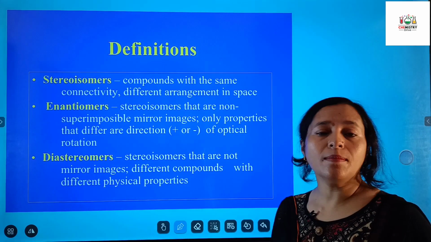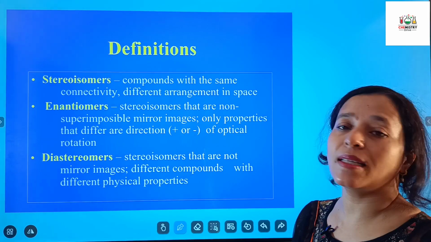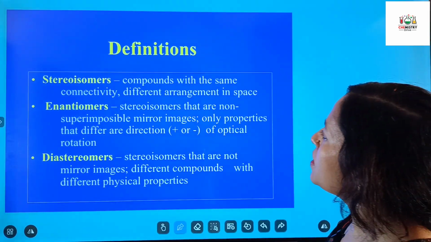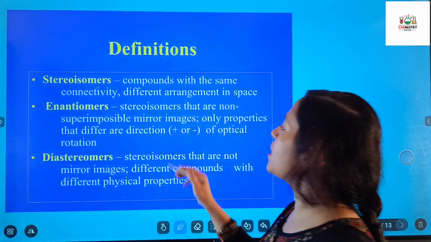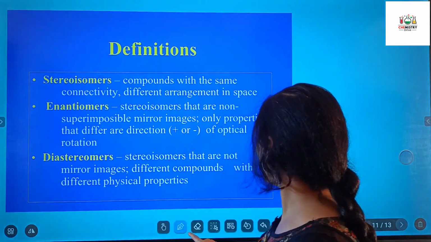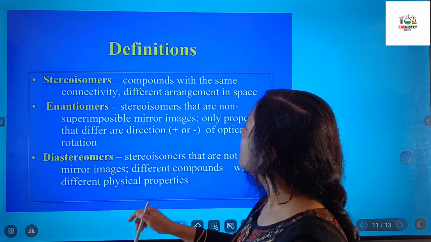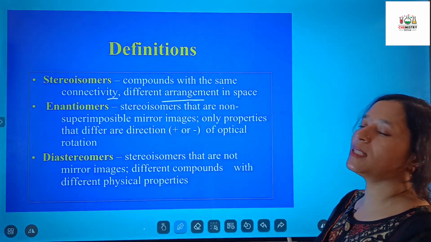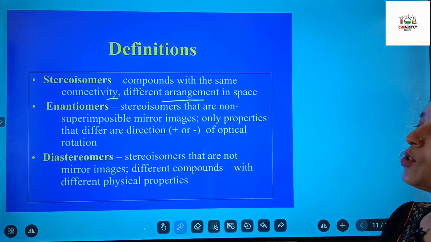So let's have a look at some definitions of the technical terms that are used in stereochemistry. First of all are stereoisomers: compounds with the same connectivity and different arrangements in space.